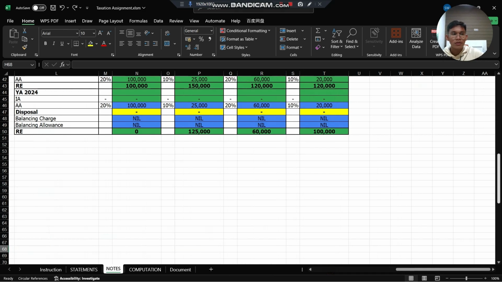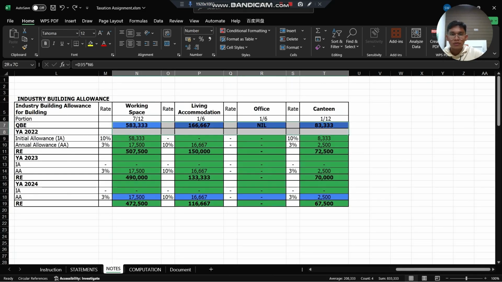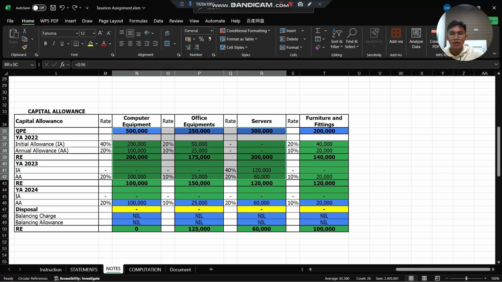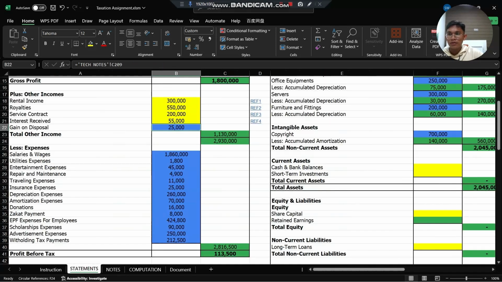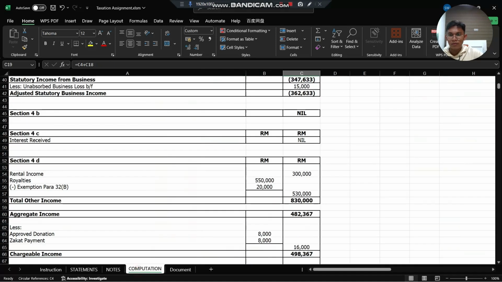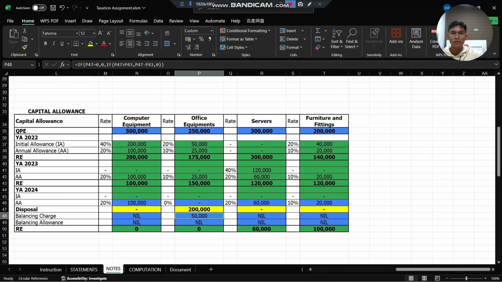Next, we move to IBA, which is the amount is calculated by the portion given. As you can see at the office column, the amount is nil because the percentage is not more than 10% rules. Next, we move to capital allowance, which is the amount is auto calculated. Now, I want to make a disposal for office equipment, which we assume the amount is 200,000, and there are balancing charge, which is 50,000. So as you can see at the statement, there is gain on disposal, which is 25,000. That's all from me. Thank you.